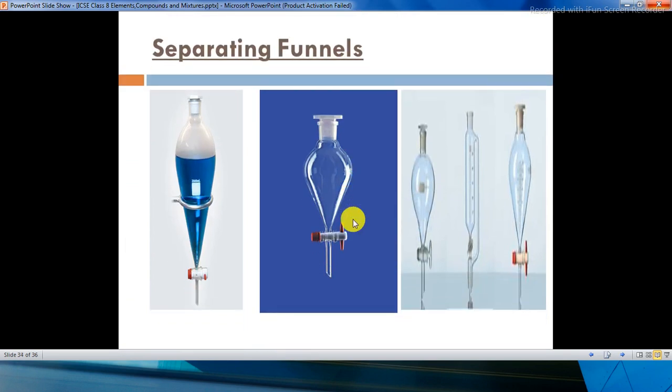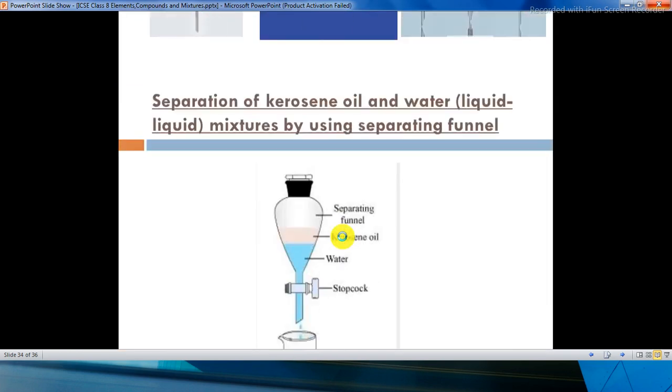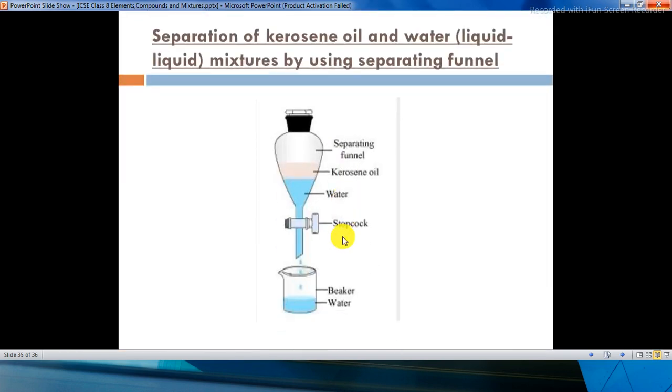So these are all pictures of a separating funnel, where you will have a stopcock below. You have to put the mixture of two liquids in the separating funnel. The tap of the separating funnel is closed in the method and the funnel is clamped. This is just like a tap. You can clamp it and use it. Now if you have taken water and kerosene, the water will be down and the kerosene will be on top.